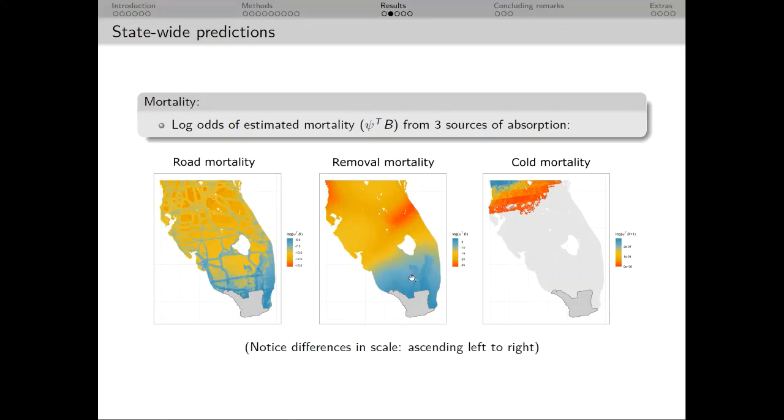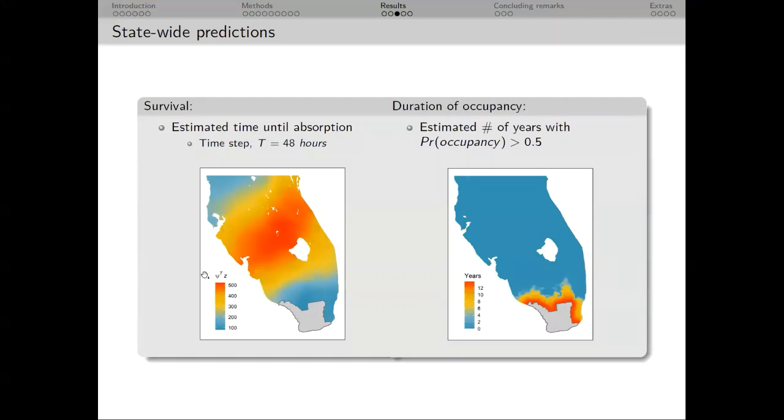The removal mortality is most obvious in South Florida, where all of those removal efforts are being concentrated. And then obviously with cold mortality, we have the highest rates in the northernmost latitude.